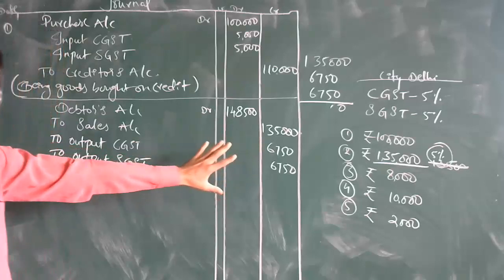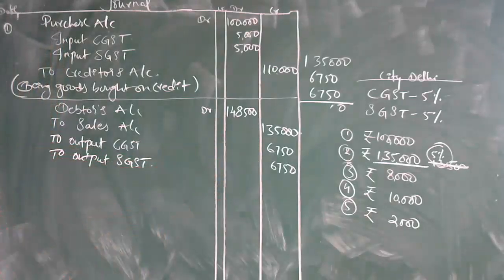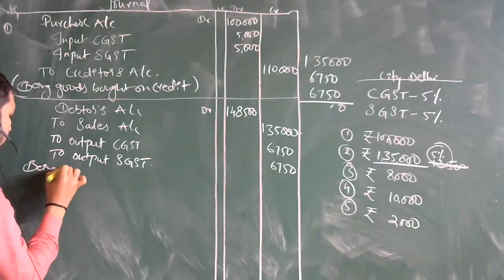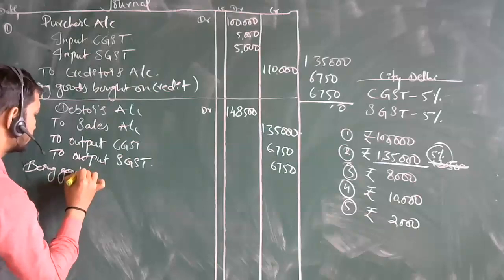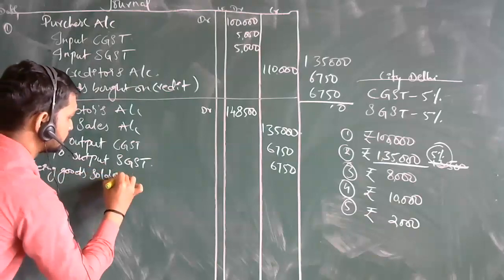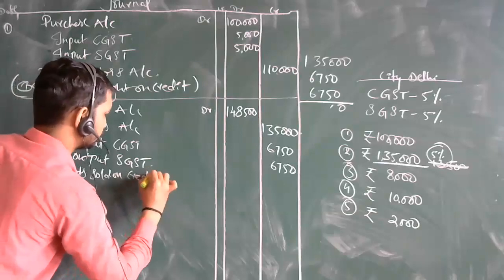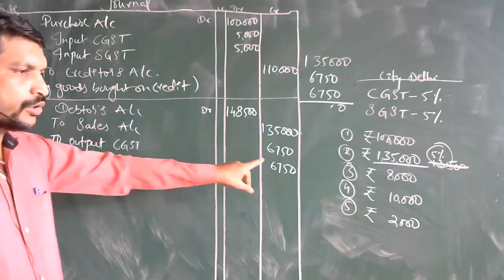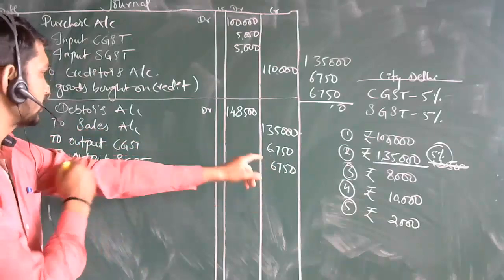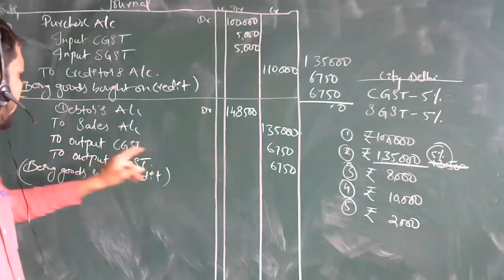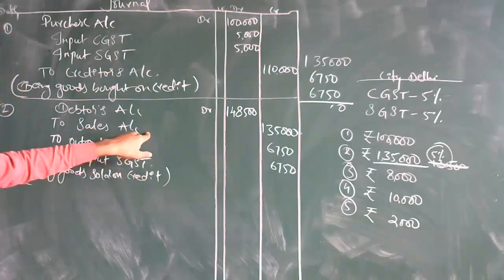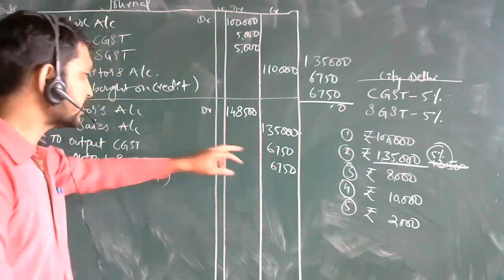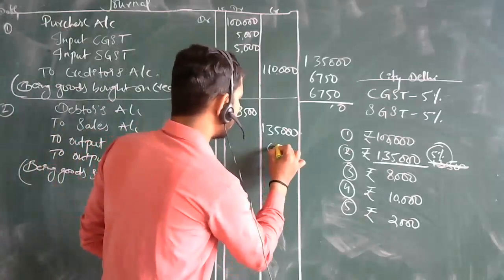Yes. In this way, you are going to pass the journal entry. What will be the narration? Being goods sold on credit. This is the second entry. So both of the things got tallied. Now this person is going to pay the taxes on the goods he has sold to the other person who is going to purchase the goods. He will be paying the taxes. So it has been shown in the credit column here.